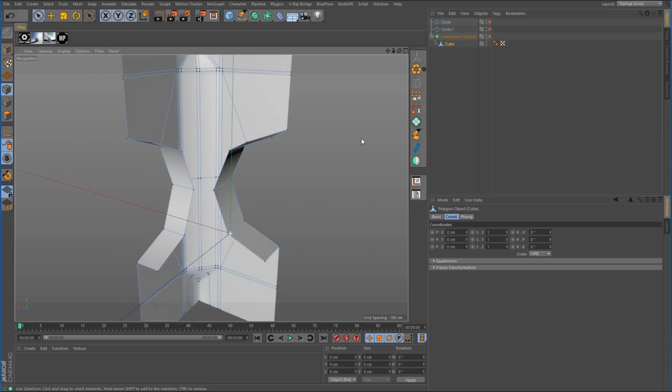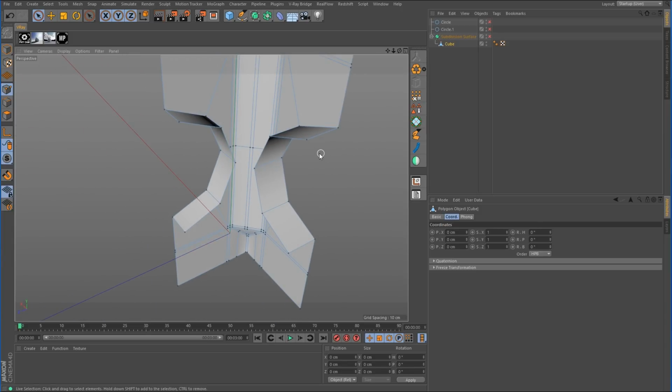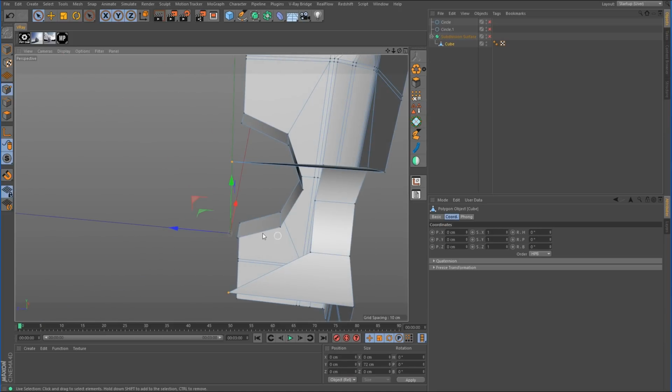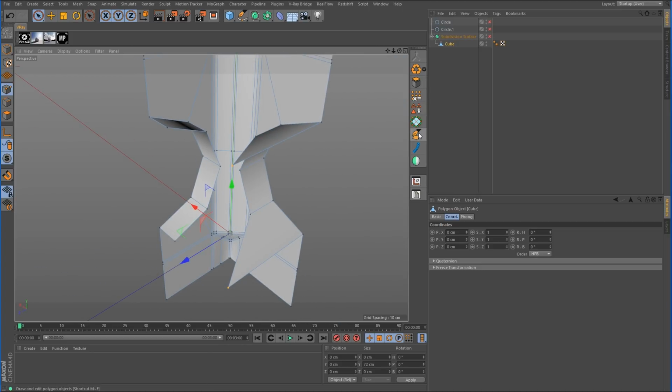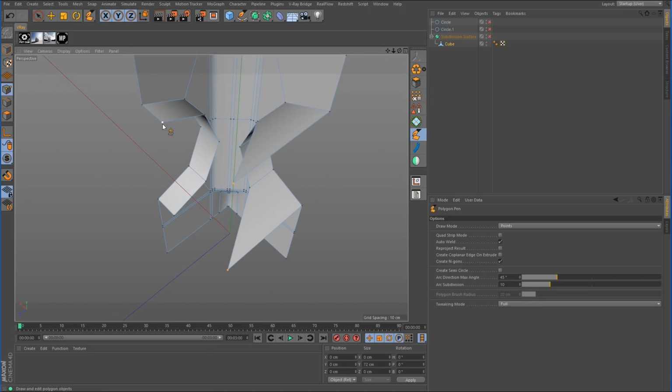Now we want to connect these together. So what we could do is the top and the bottom points here on this, we need to zero those out. And that will take them there to the X plane where that's at. And now we can take the polygon pen tool, and this point here at the top, we can just weld it to that one. And now we can weld that one to the bottom one.